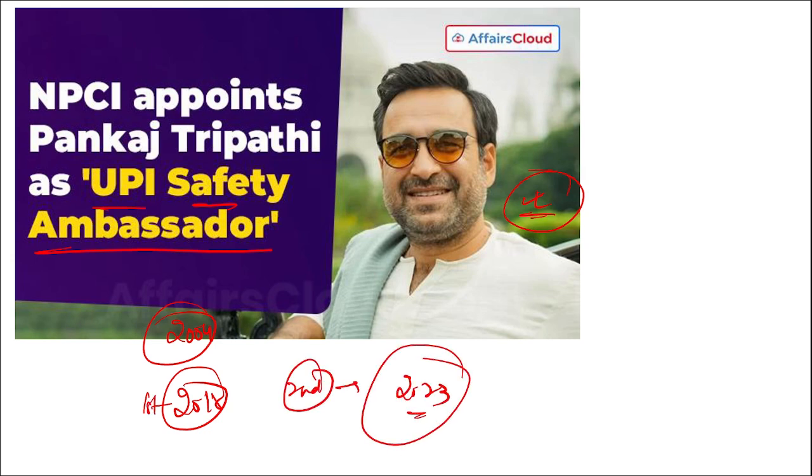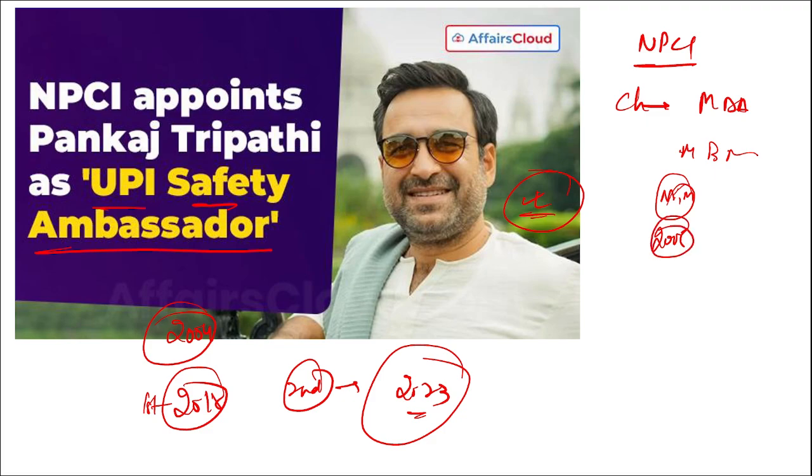He's also famous for the role of Kaleen Bhaiya. He won a National Film Award in 2018. This was the first. Then a second National Film Award in 2023. Then if we talk about NPCI, National Payments Corporation of India, the chairman is Mr. Dilip Asbe. The non-executive chairman here is Mr. B. Mohapatra. And where is the headquarters of NPCI? It is in Mumbai, Maharashtra, and it was established in 2008.